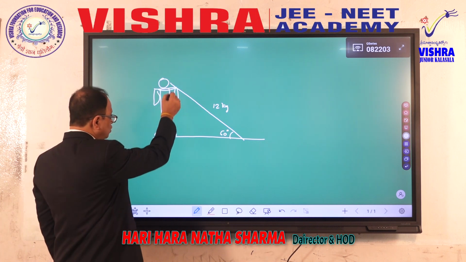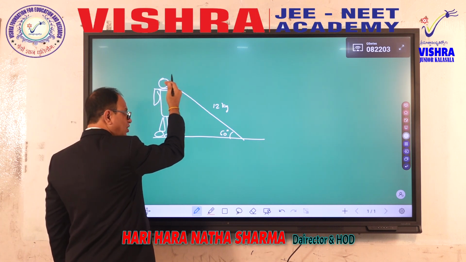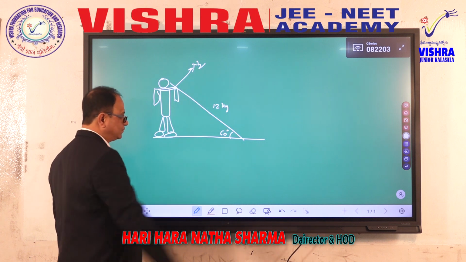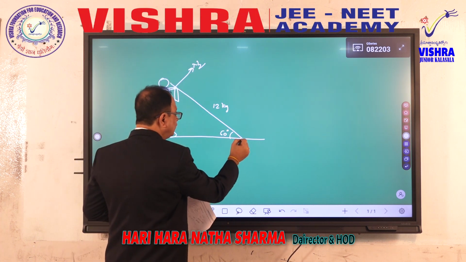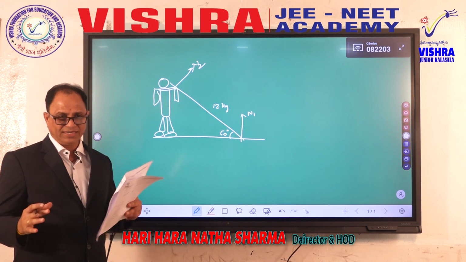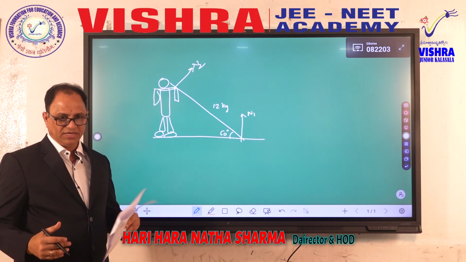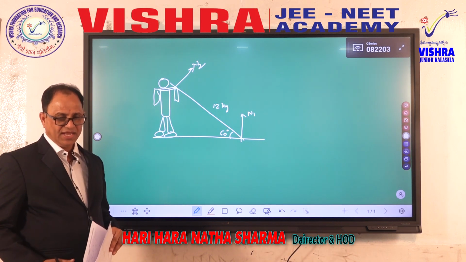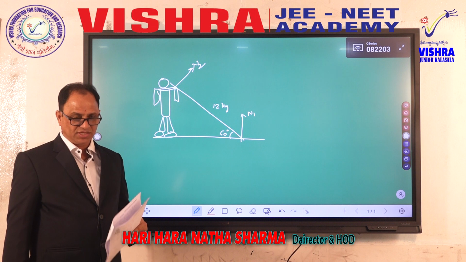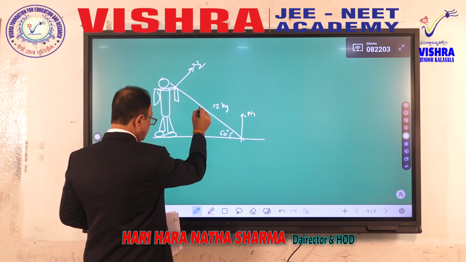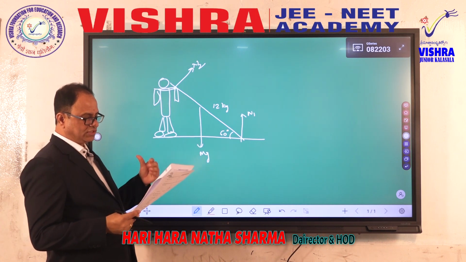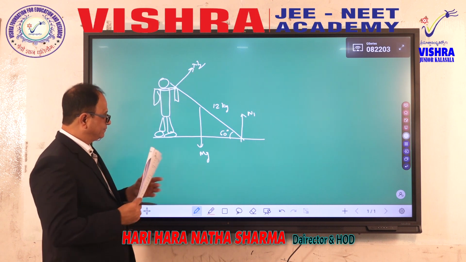His shoulder is touching the rod, therefore this rod is pressing the shoulder, therefore it gives a reaction force that I can take as N2. And the rod is pressing the ground also, therefore a normal force is there, N1. Because wherever a body touches a surface, at that surface a normal force perpendicular to the surface will emerge. Therefore here and there two normal reactions are created. And one more force on the rod is what? Gravitational force, mg. Now the question is asking, what is the reaction force applied by the person on the rod? N2 is asked. Calculate N2.